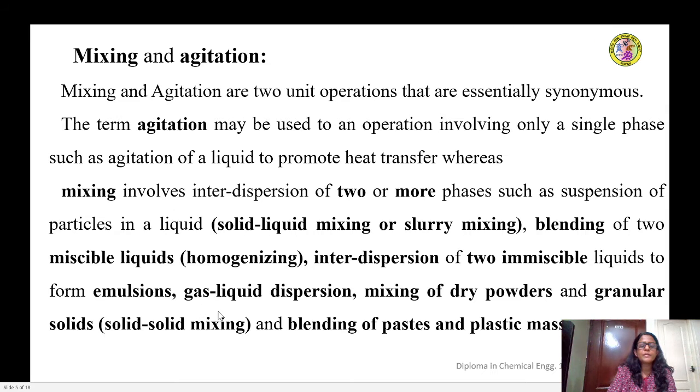Then also it might be dispersing gas into the liquid in the form of gas bubbles. Then mixing of dry powders with granular solids, such unit operations are called solid-solid mixing operations, and the blending of thick liquids or pastes or plastic masses. So in that way, mixing is the right term for these kinds of operations, whereas agitation is a simple term that involves the creation of a movement of some kind within a single phase.